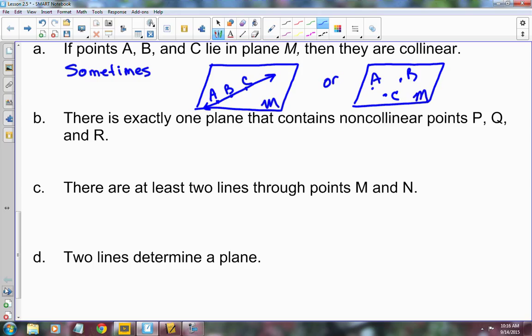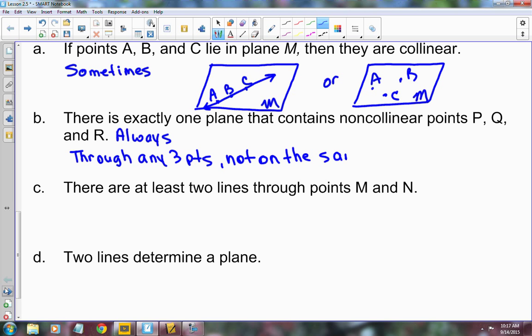I could still draw a plane between those 3 points, even if you can't see it. It's kind of like running through the plane of the goal line on a football game. When you make the touchdown, you break that plane. You can't really see it, but it's there. Okay. So this one would be always, and we would write it out: through any 3 points not on the same line.